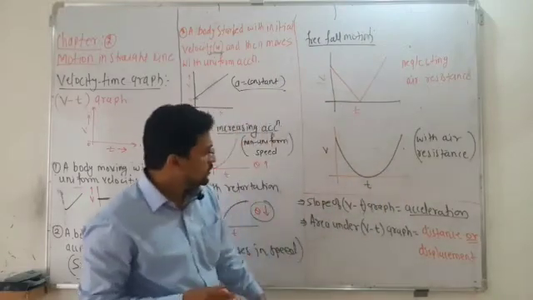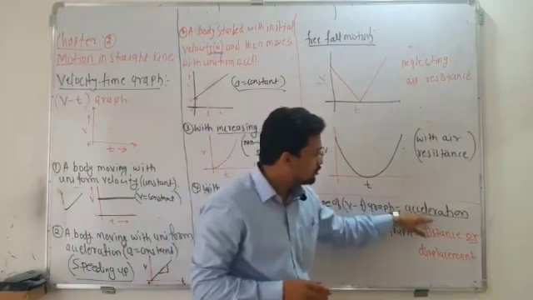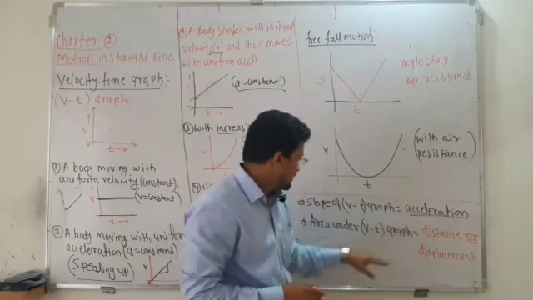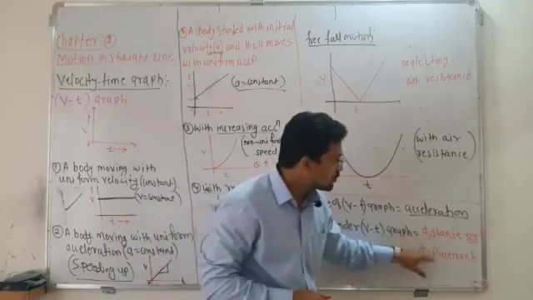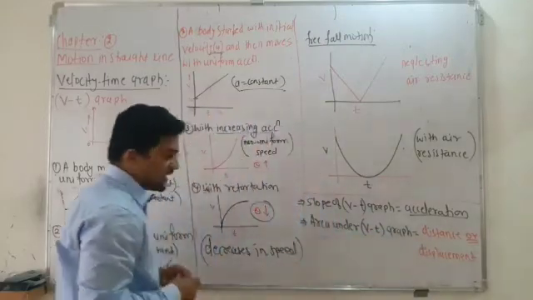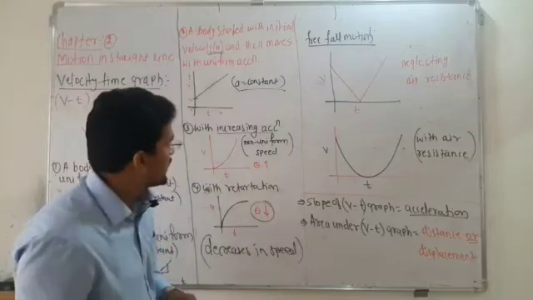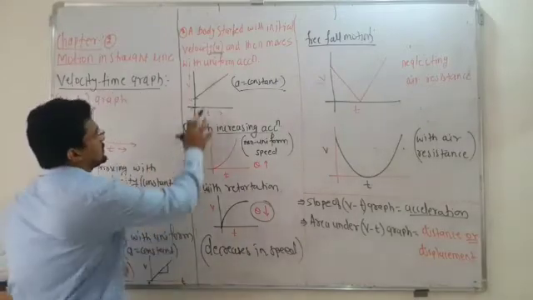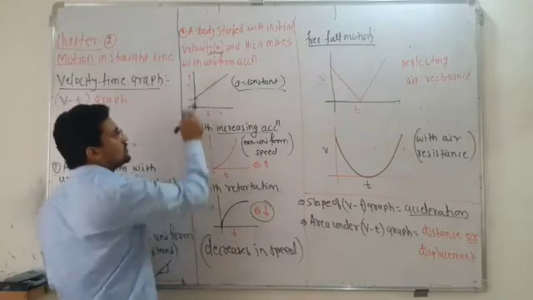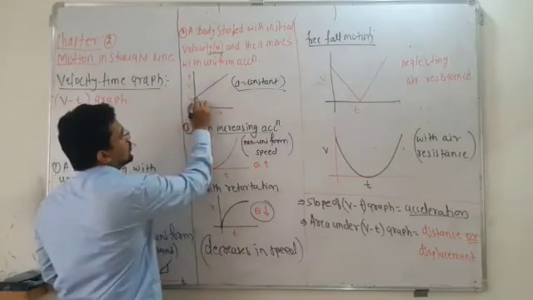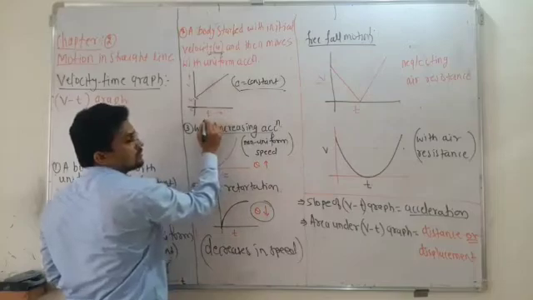And I already told you the slope of the VT graph will give you what? Acceleration. And the area under the VT graph will give you what? Distance or the displacement. So now, area under the VT graph. Suppose this is the graph you got, and someone asks you to calculate the displacement or distance from the VT graph. So just from here to here, this is your graph.